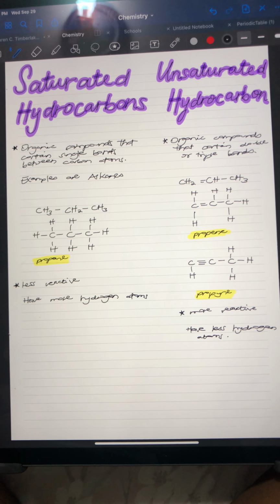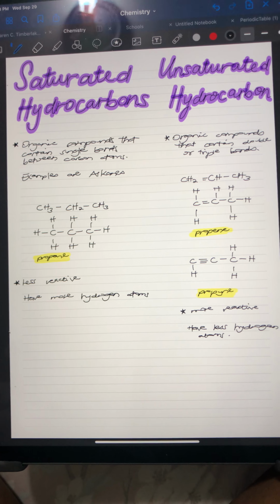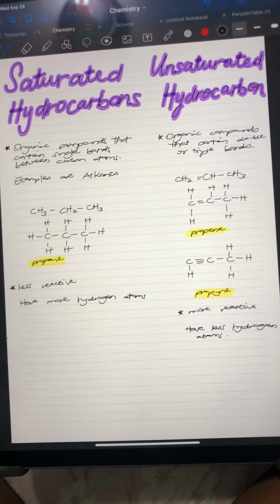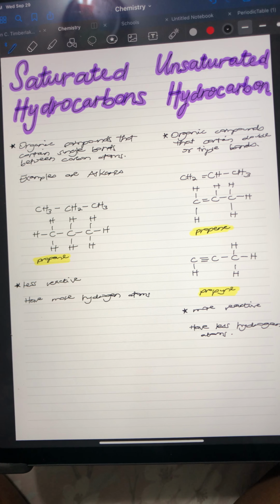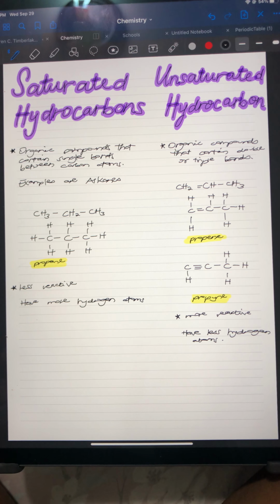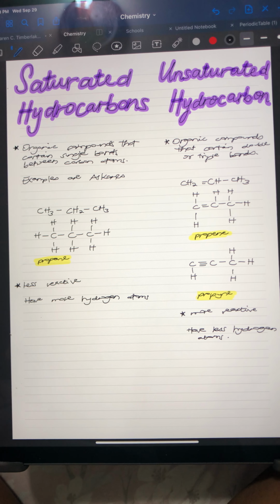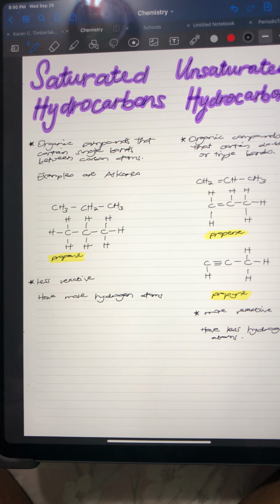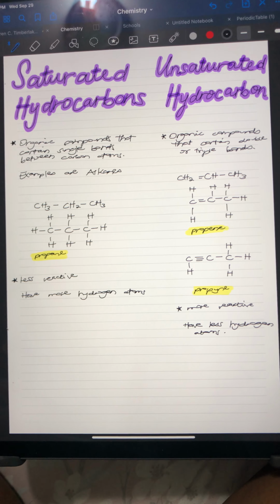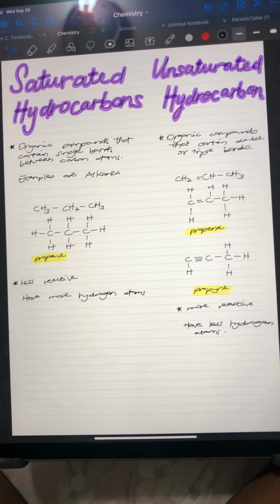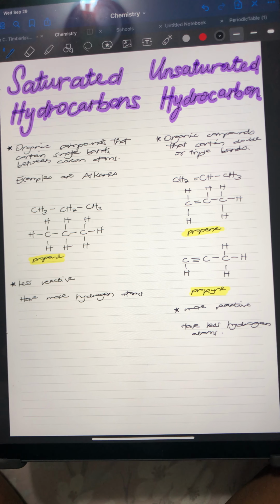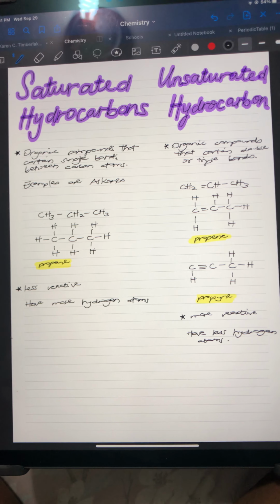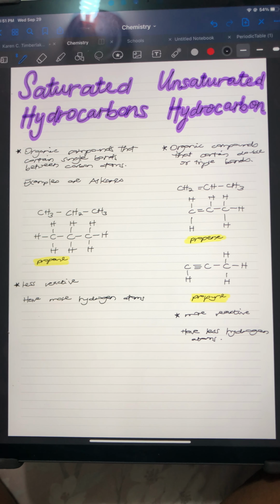And then we also have cases where in unsaturated hydrocarbons we have triple bonds. So an example would be propyne. And so these are the differences between saturated hydrocarbons and unsaturated hydrocarbons. And we also know that saturated hydrocarbons are less reactive in comparison to unsaturated hydrocarbons, which are a lot more reactive.